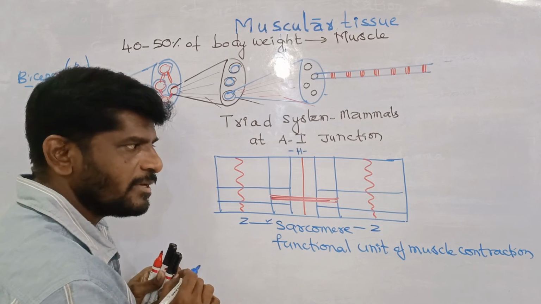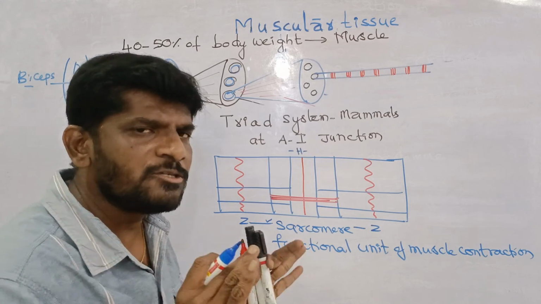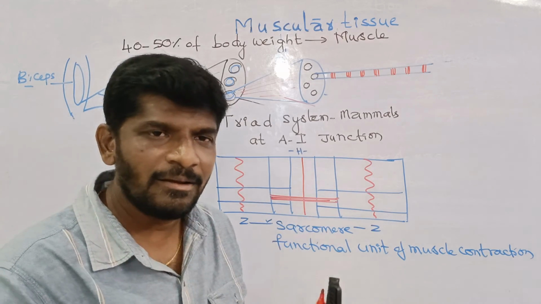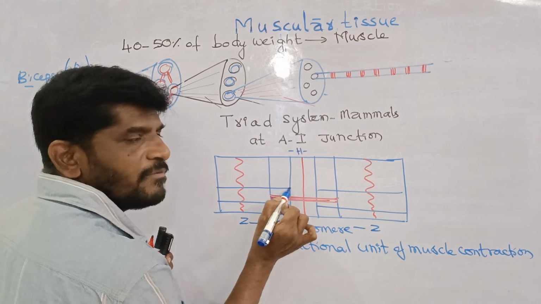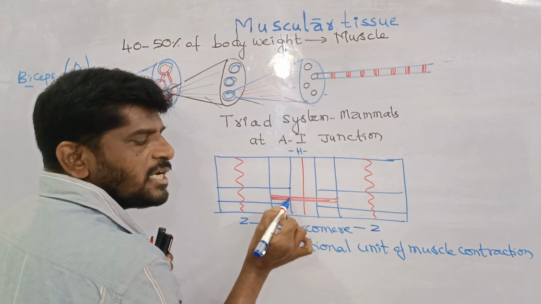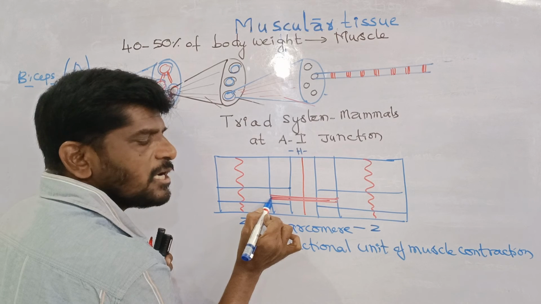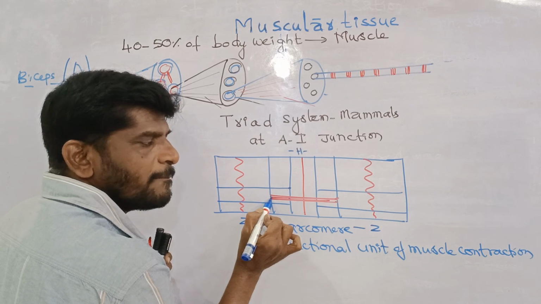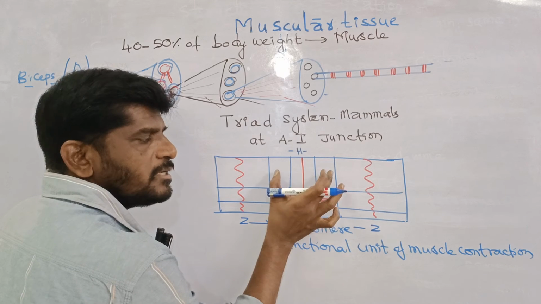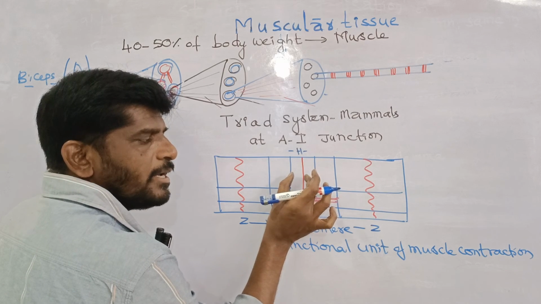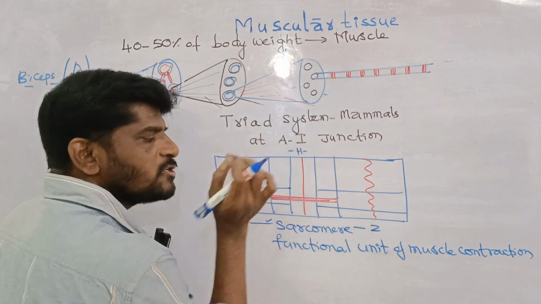I repeat once again, this terminology should be very clear. The edges of the thin filament partially overlap the free ends of the thick filament, but exclude the central part of the A band, which is called the H zone.